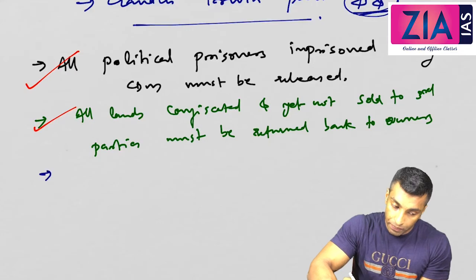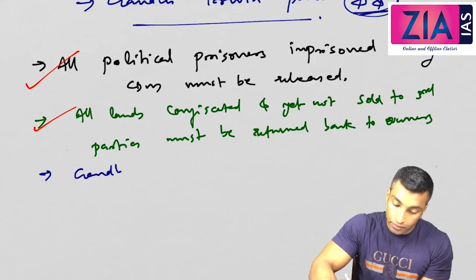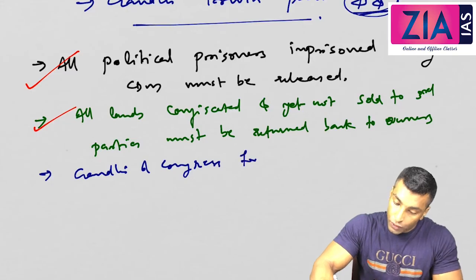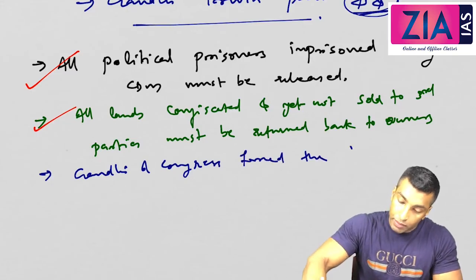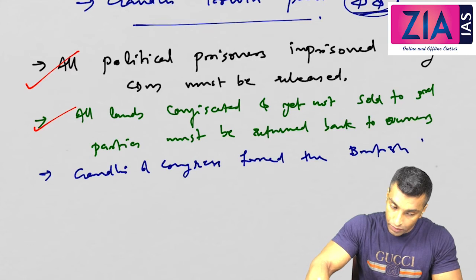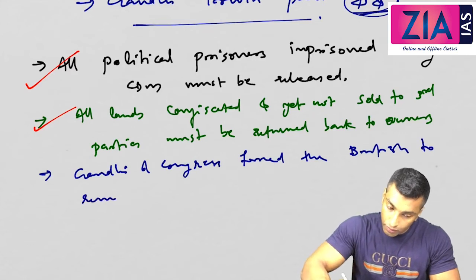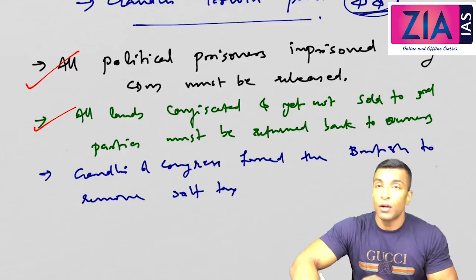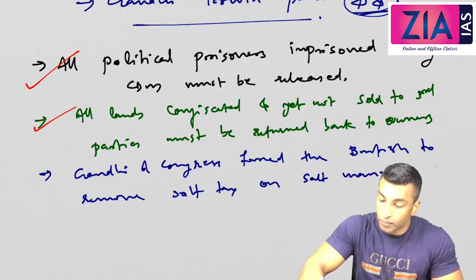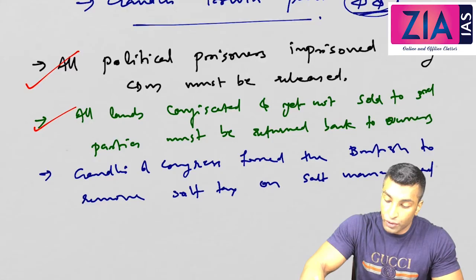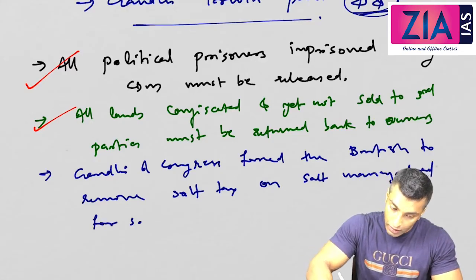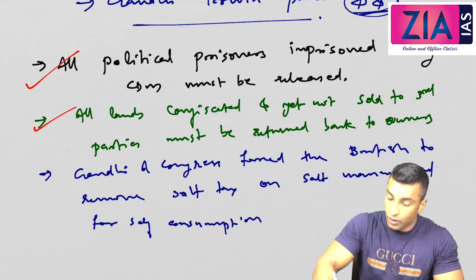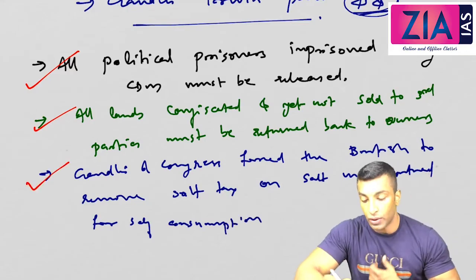Okay, now the third point: Gandhi and Congress forced the British to remove the salt tax on salt manufactured for self-consumption. Whether it was accepted or not: it is also accepted.